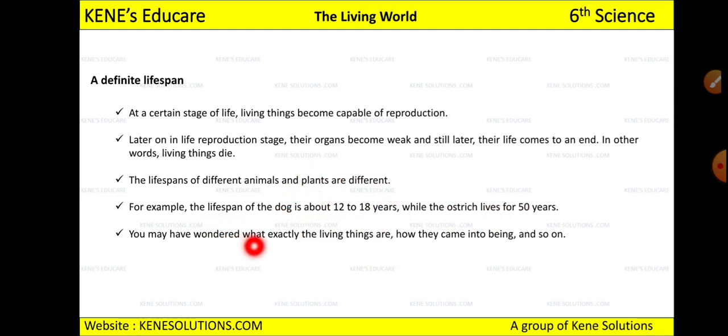You may have wondered what exactly living things are and how they came into being and so on, right? You might be wondering how living things came into existence, and why they are